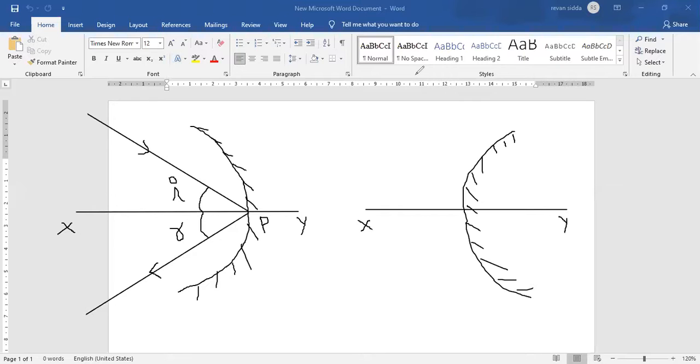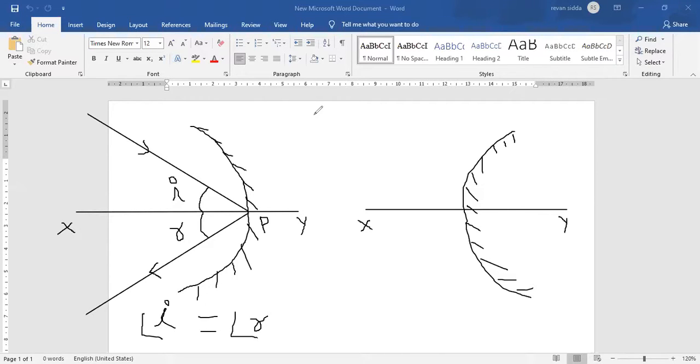So when a ray of light is coming from infinity and directly touching the midpoint of a concave mirror, which is nothing but the pole, after touching the pole that ray of light will be reflecting back in such a manner that angle I is equal to angle R. This is the first law of reflection: angle of incidence is always equal to angle of reflection. This one is for concave mirror.